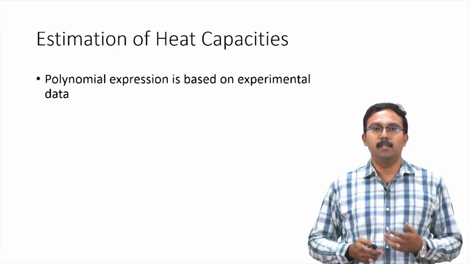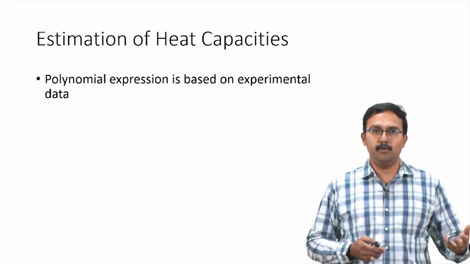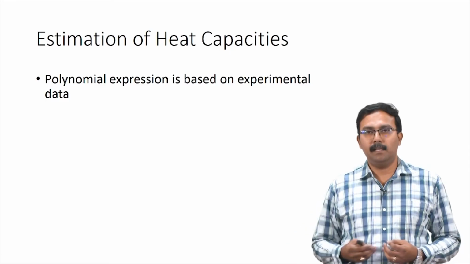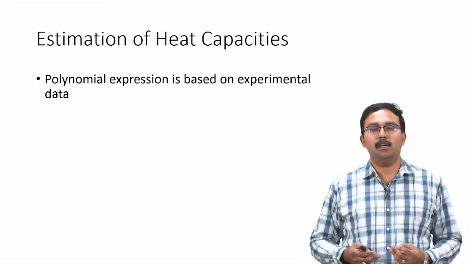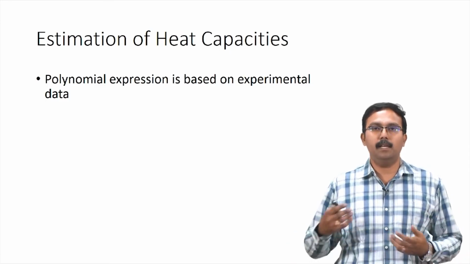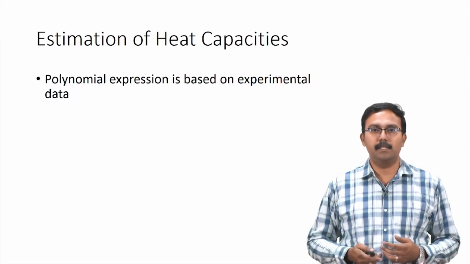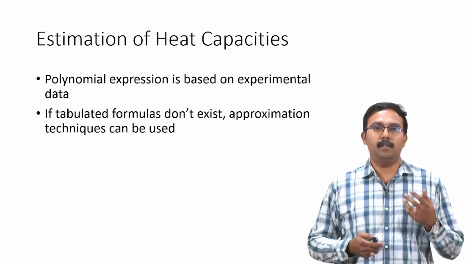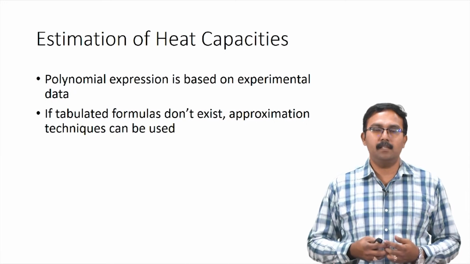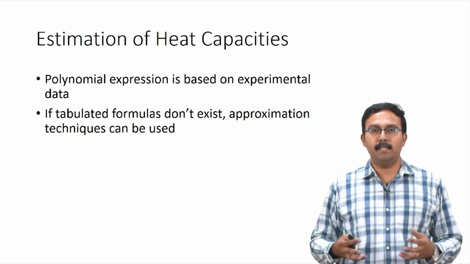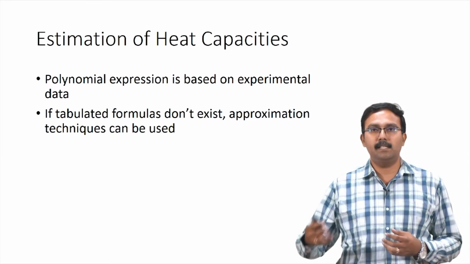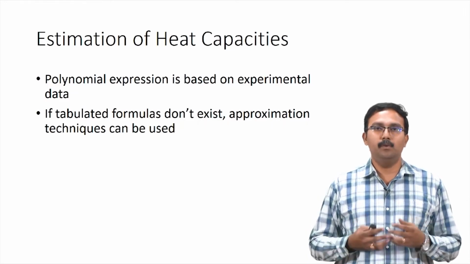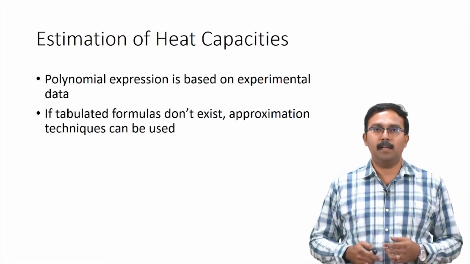The polynomial expression used is based on experimental data, and it cannot be exhaustive for all the possible compounds and elements present in nature. So, if a tabulated formula does not exist, we need to look at approximation techniques which would help us estimate the Cp or Cv values, and we can use them appropriately for performing calculations.